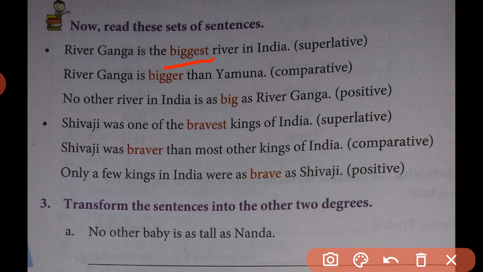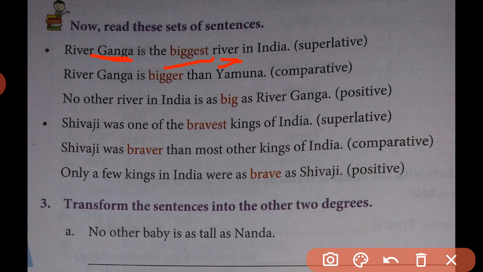See, the given sentence is River Ganga is the biggest river in India. So here, in River Ganga, Ganga is a proper noun. What is the common noun of Ganga? River. So for changing the degree of a sentence into another form, we first have to find the proper noun and common noun given in the sentence.